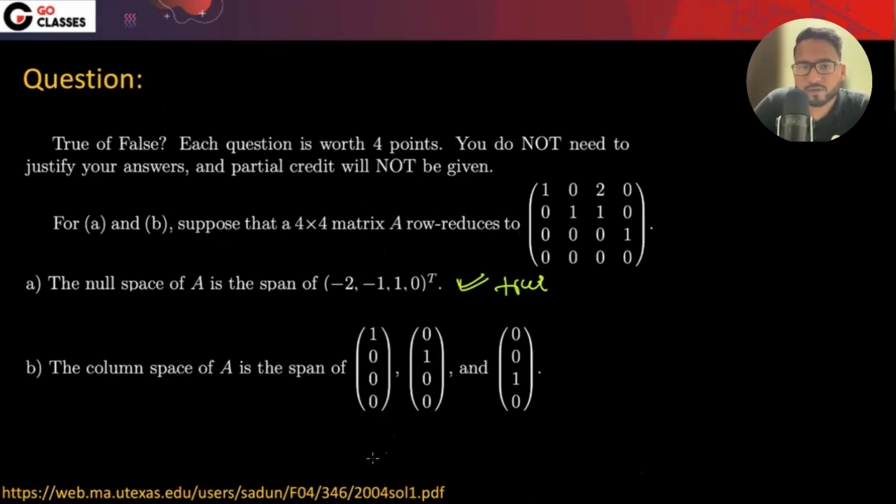I think it was given in this PDF, but that's fine. So will this always be true? No, right? They are taking this column and this column. Will this form the column space? Not necessarily. If A is exactly the same as this, then yes, otherwise no. So it is not always true.